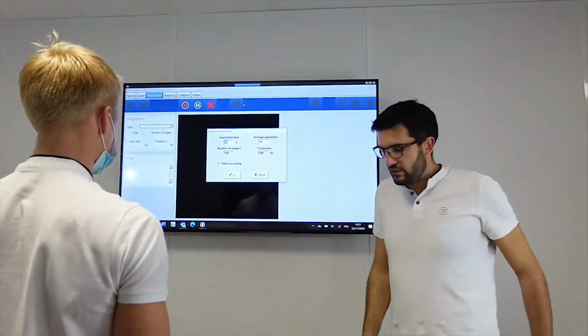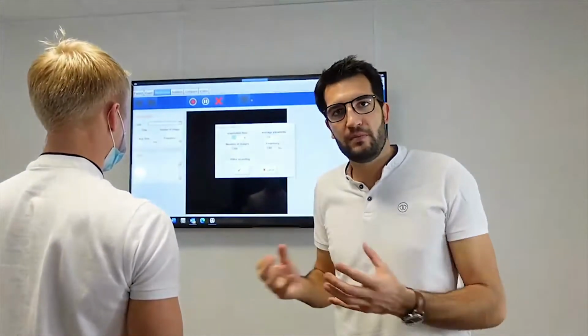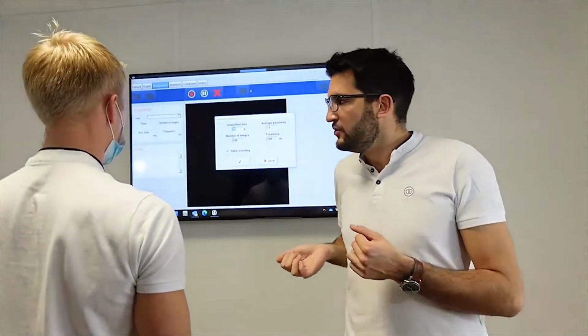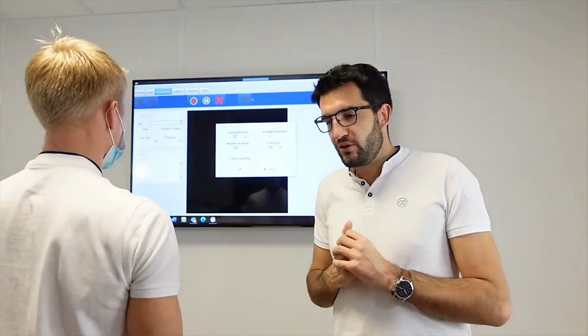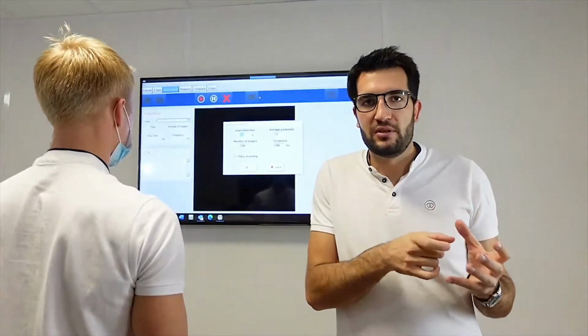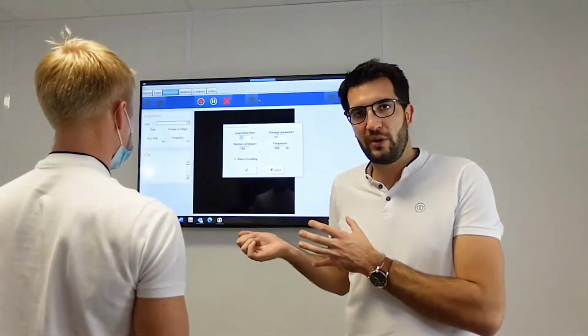You can also plug in a webcam, a simple webcam, no matter which webcam. You plug it into your laptop, you can read the explanation on your USB key if you want, but it's really simple. You just have to plug in the webcam.